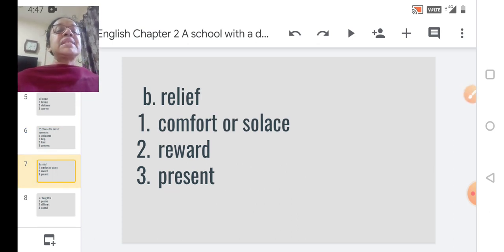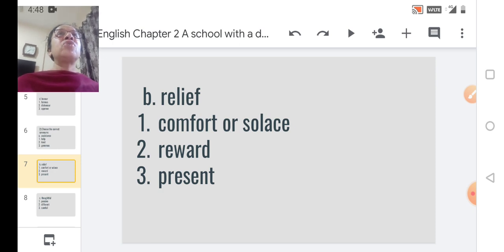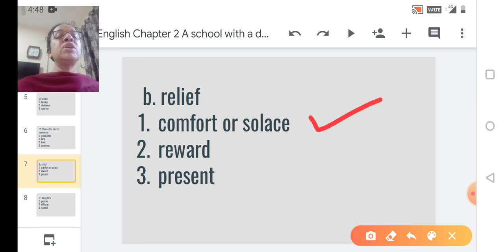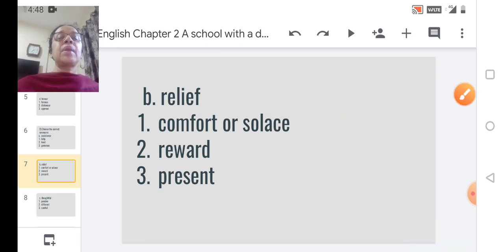Now the synonym of relief. First, the similar word meaning comfort or solace. 2 reward. 3 present. Now you know the meaning of the word relief, some sort of comfort. You are relieved on hearing something, that is the meaning of that. So the similar word meaning is the first option, that is comfort or solace.